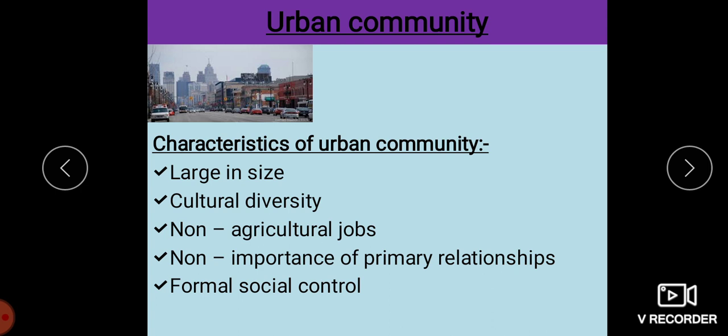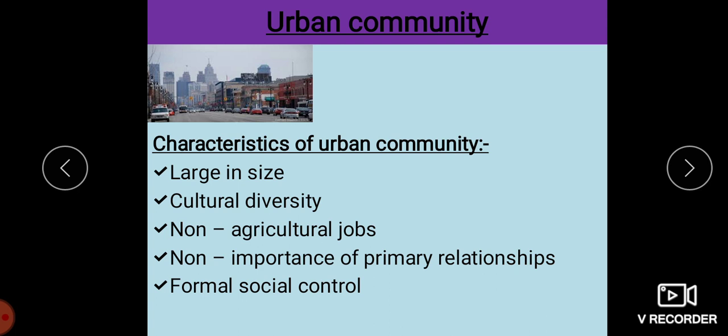Then we have formal social control. The urban centers have various institutions, like the police system, judiciary, and other civic services, where we get social security, and where our basic civic rights protections are given to the citizens. So with this, children, we finish the chapter on community.